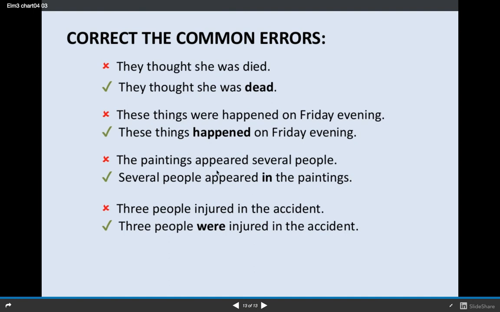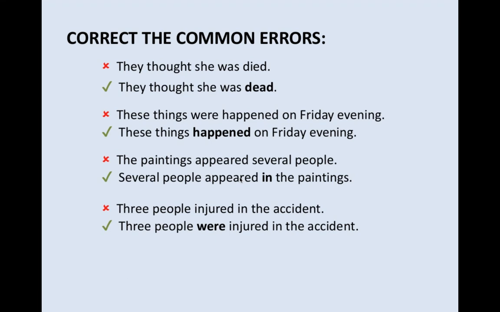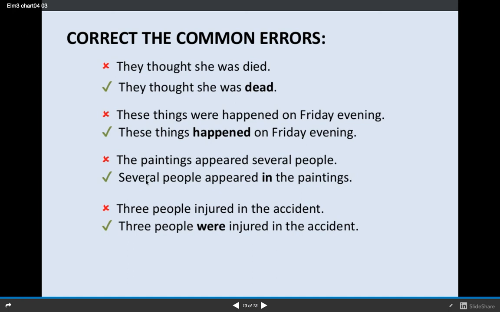The paintings appeared, okay, several people. Appear is not transitive, it's intransitive. So you have to say several people, active voice, subject, verb, and then in the paintings. Appear cannot be used in the passive voice. 3 people injured in the accident.